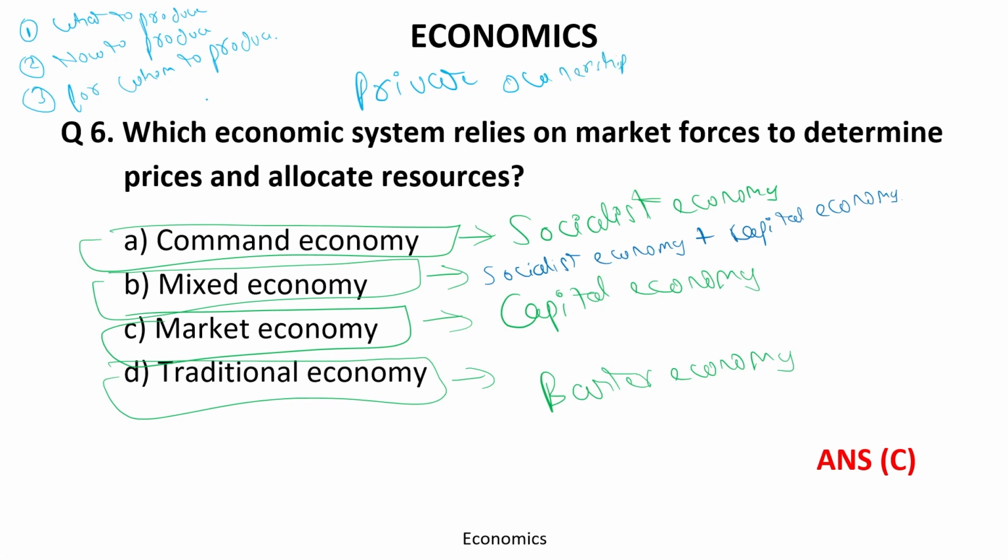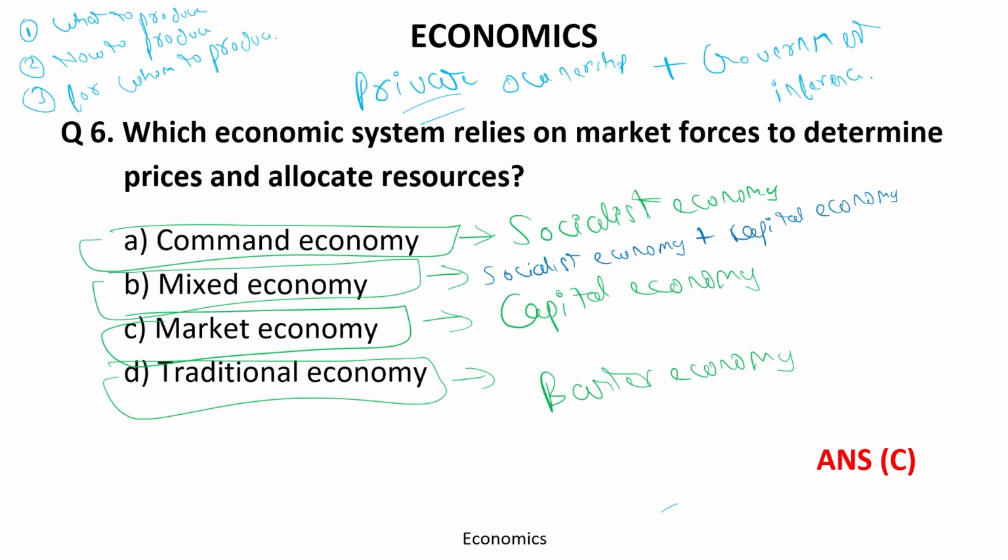And the market will decide what to produce, how to produce, for whom to produce, like the demand of people will be met by producers. What is demanded in the market will be produced by the producers. This is the capital economy. Mixed economy is like a mixture, which means there is private ownership, but there is government interference also.